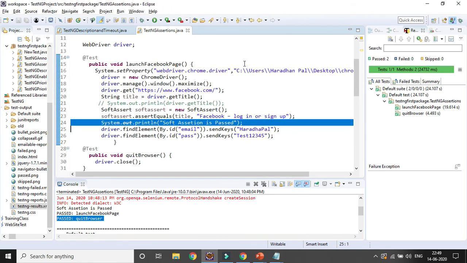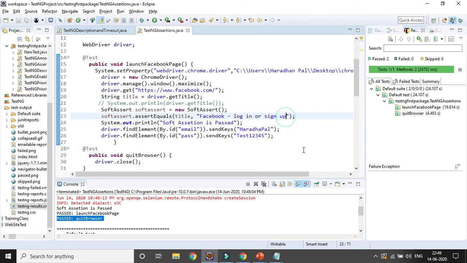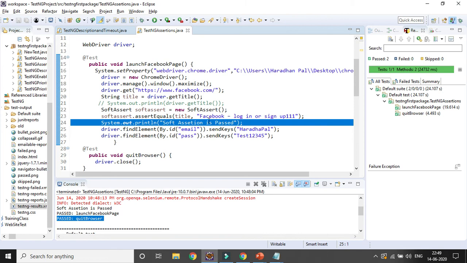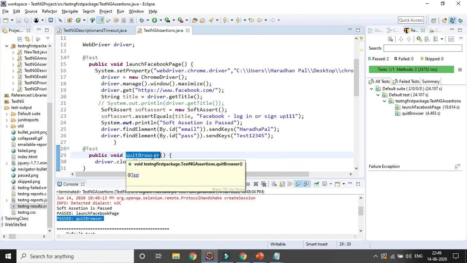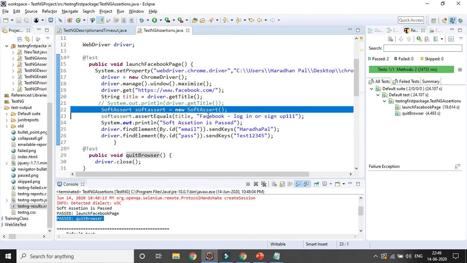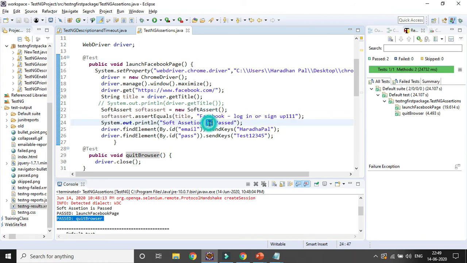Now here, okay, let's fail the soft assertion. So I am changing it to 111, right? It will not match. But soft assertion will not stop you from executing the remaining steps within the method, and obviously it will not impact the rest of the methods. So that is the one advantage here. For the soft assertion, it will fail, the title should not match, but it will proceed to the next step. So soft assertion is failed.